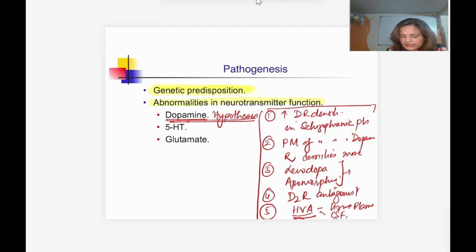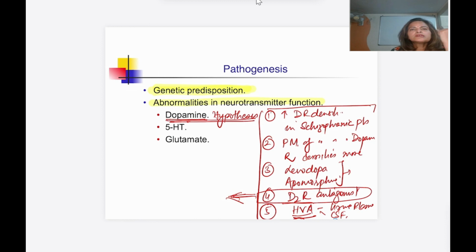That means if we give a D2 receptor antagonist, we can cure the patient. But in a few patients, it is not effective. These D2 receptor antagonists are not effective, which means some other cause is also there.